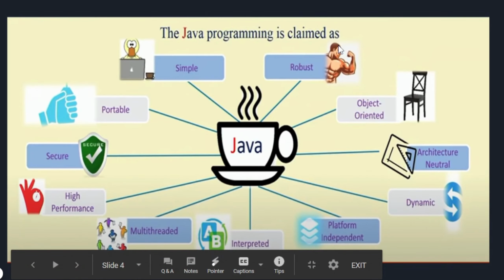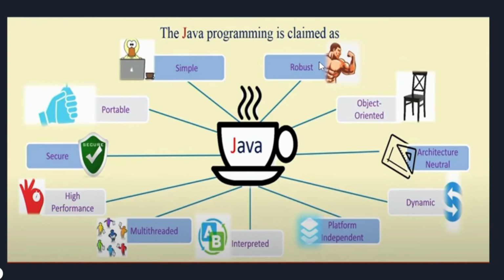Java programming is claimed as simple, portable, secure, high-performance, multi-threaded, interpreted, platform-independent, dynamic, architecture-neutral, object-oriented, and robust. As I said, I'm not going to be giving you a lot of theoretical stuff.